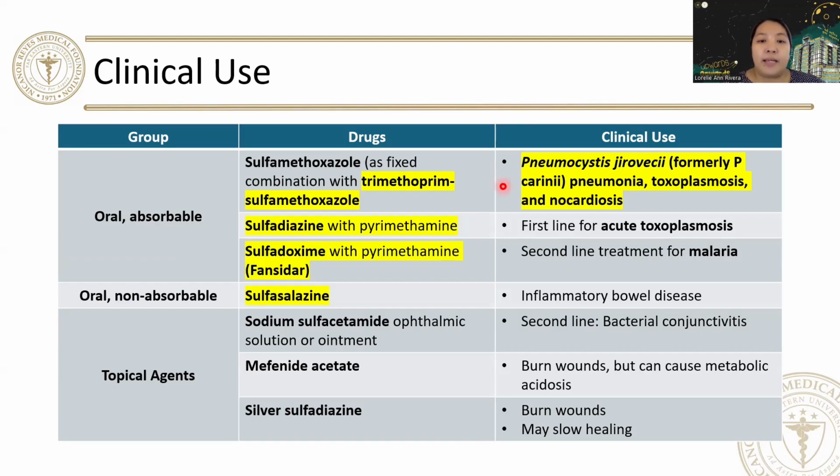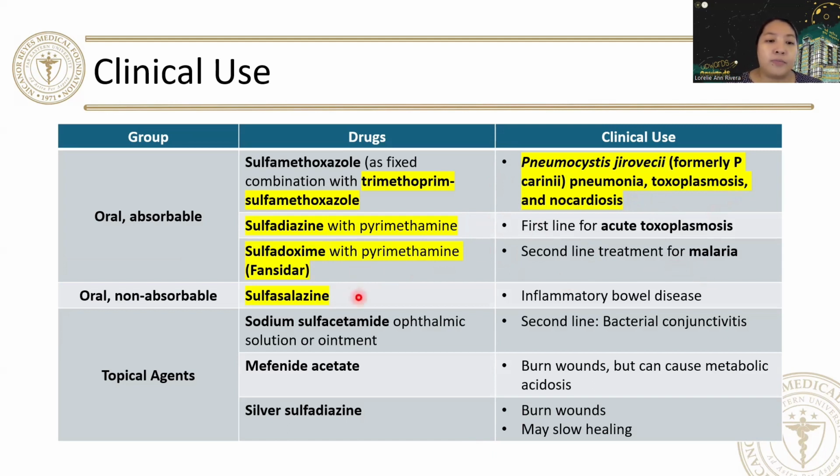Your TMP-SMX is also used for toxoplasmosis and nocardiosis. Sulfadiazine is first line for acute toxoplasmosis. Sulfadoxine with pyrimethamine is second-line treatment for malaria.